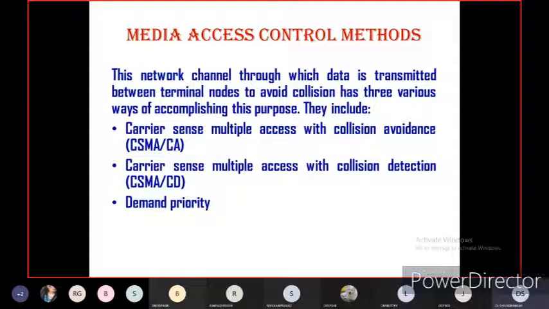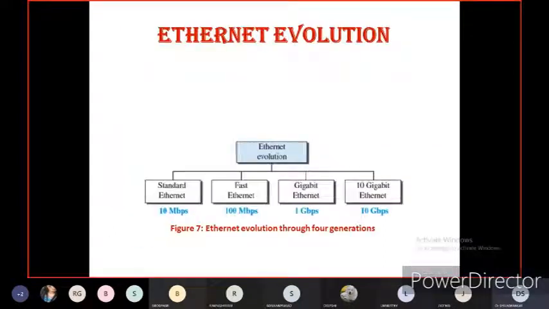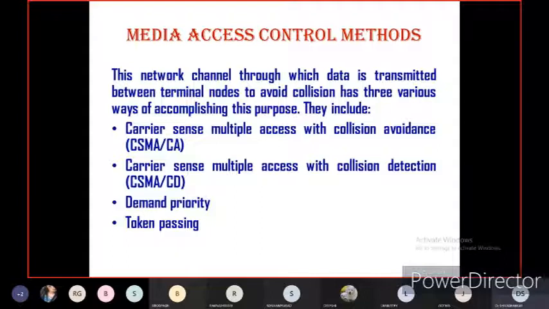So this is called demand priority. Understood? Demand priority means which system comes first for transmitting the data. The priority should be given to that first system. That is called first come first serve. That is called demand priority. Token. Now this is another concept. My dear students, understood now?